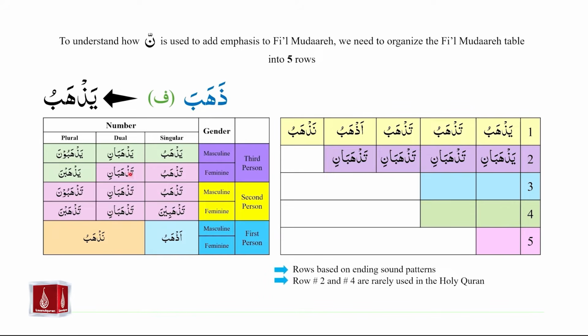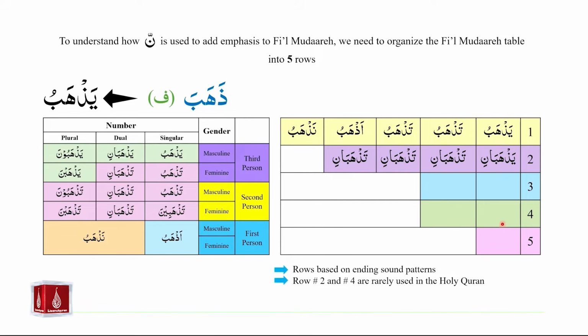So we have taken basically column number 2 here, and put it into row number 2. Again, if we pay attention, they are all pronounced on the same pattern, and they have the same ending, that is the ani ending sound.